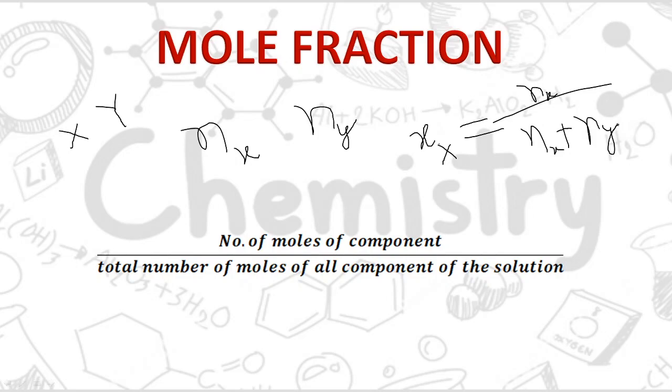Here this small letter x denotes the mole fraction, and the suffix denotes of which particular solute we are going to find. Suppose I had carried this x and y as p and q, then in place of suffix x I would have written suffix p. This is what mole fraction talks about.